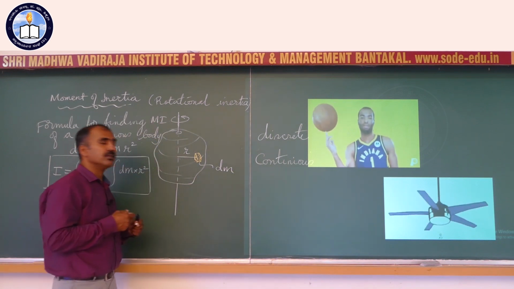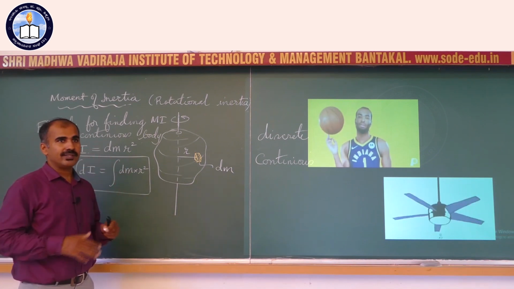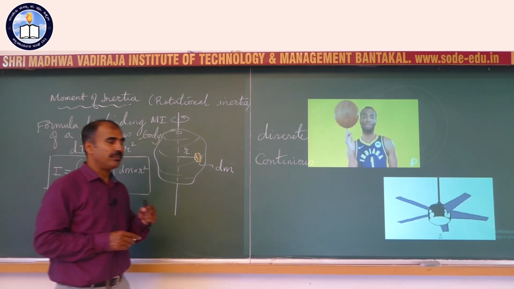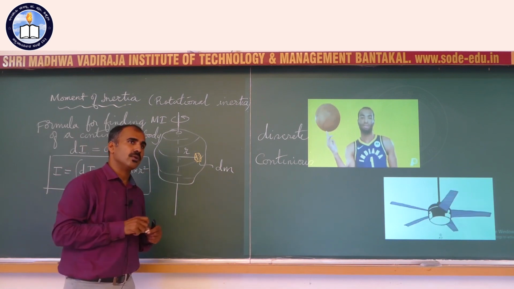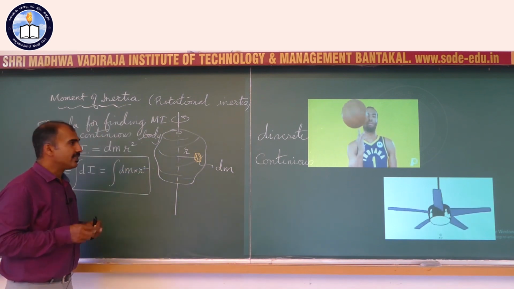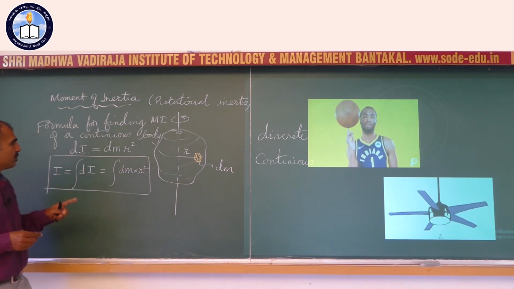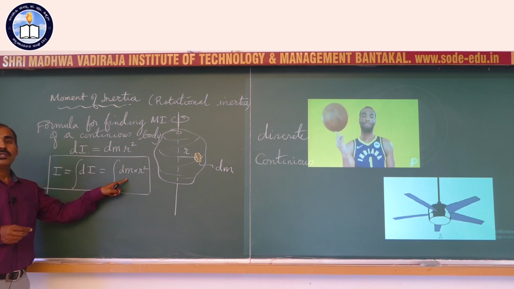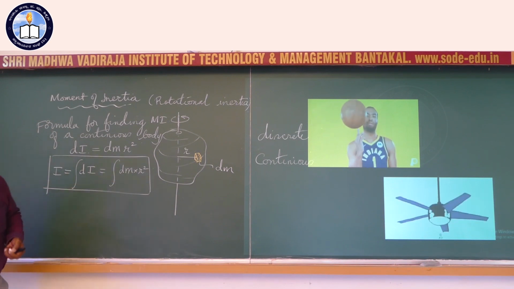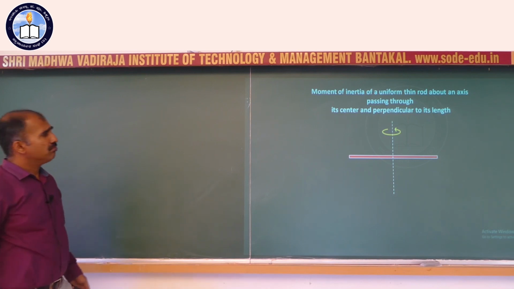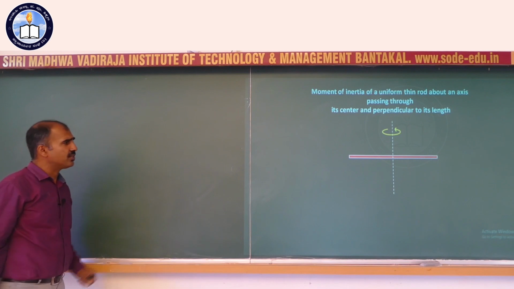That is continuous. A heap full of sugar or salt crystals is a discrete mass distribution, because you can basically identify one crystal, another crystal, and so on like that. That is called discrete mass distribution and continuous mass distribution. In the continuous mass distribution case, this is how you will find moment of inertia using the integral form. So, you can derive an expression for moment of inertia for any mass distribution system.